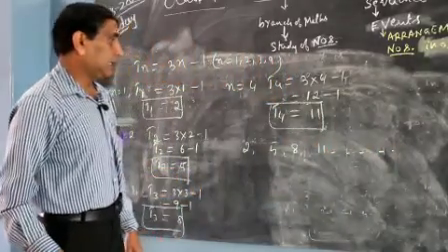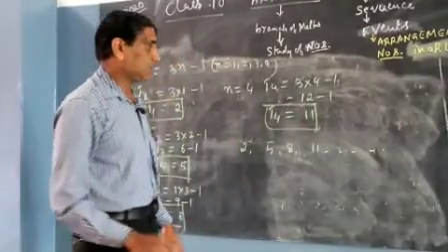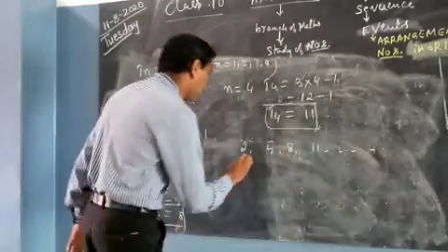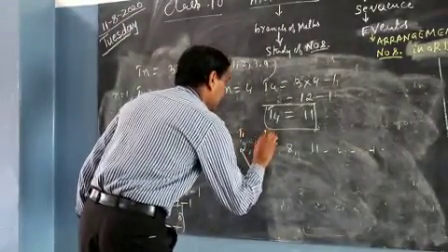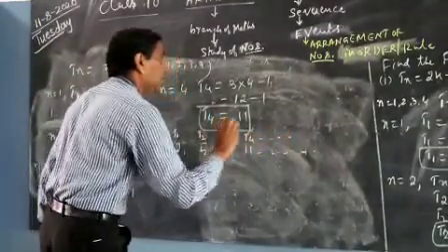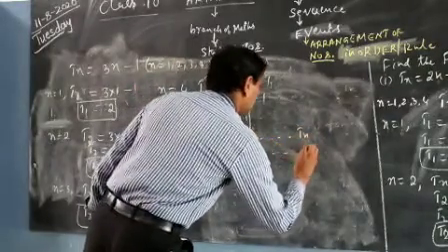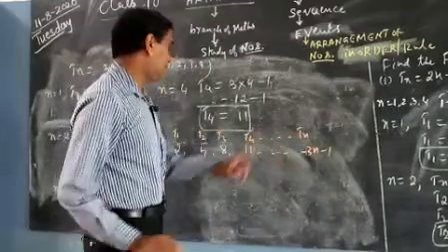Now we will see the differences between the terms. Now I will rewrite all the sequences. Just observe, children, here. Observe the difference between the two terms here. I will find out the differences. This is the first term, second term, third term, fourth term, and so on. Tn is the nth term, and the sequence is 3n minus 1. 3n minus 1 is the last term. Tn is the nth term or last term of the sequence.